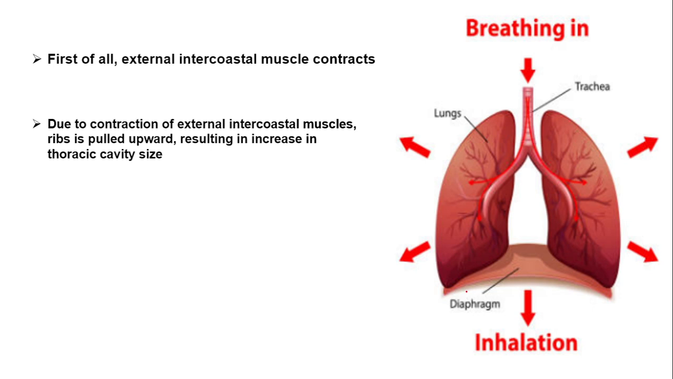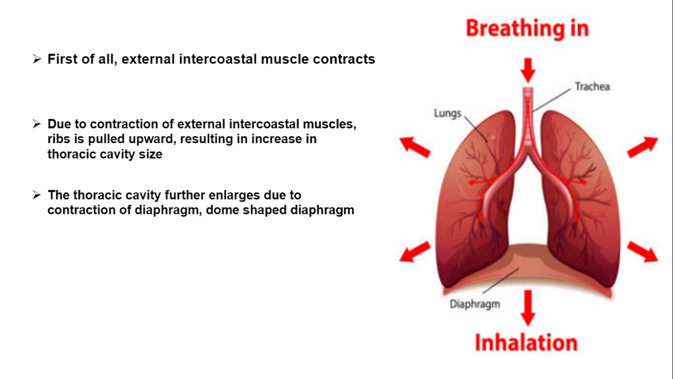And one more structure, that is the diaphragm. The diaphragm also contracts and becomes flat. The dome shaped diaphragm has become flat now. So that increases the volume inside and the lung is able to expand. So when the lung expands, what happens? The air pressure inside the lung will be decreasing. Now the air outside, which is rich in oxygen, goes inside the lungs.